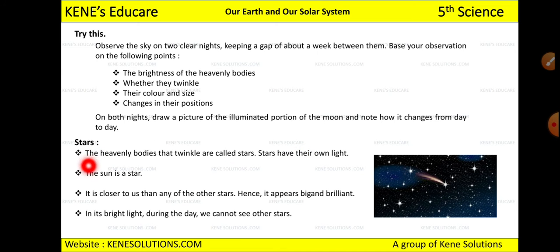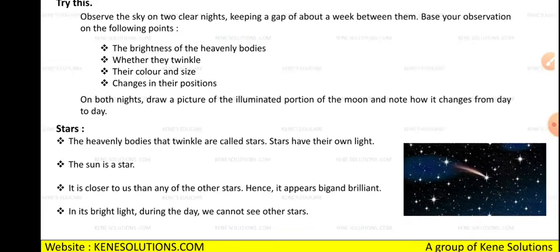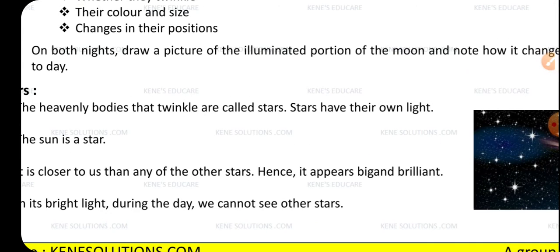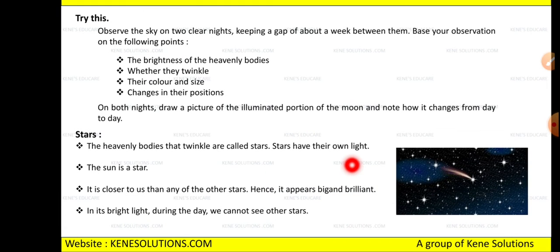And the sun is a star. Remember this, it can be asked in the fill in the blanks: the dash is a star, so you should know that the sun is a star. It is closer to us than any of the other stars, and hence it appears big, bright and brilliant.